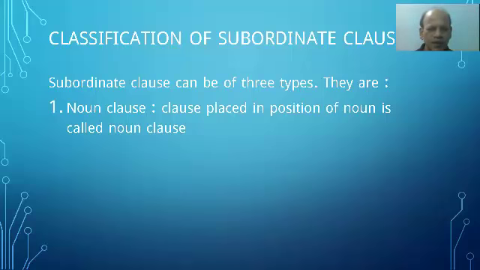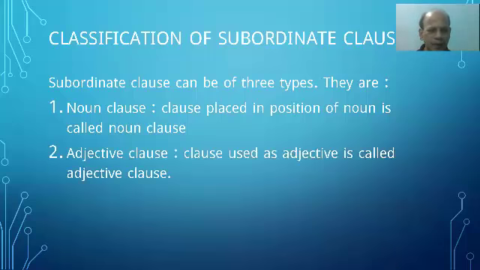I have given here the definition together. Clause placed in position of noun is called noun clause. In the long sentence, if the clause is in place of a noun, then we call it noun clause. Number two, adjective clause. Clause used as adjective is called adjective clause. In the sentence, if you see that the clause functions like an adjective, we call it adjective clause.